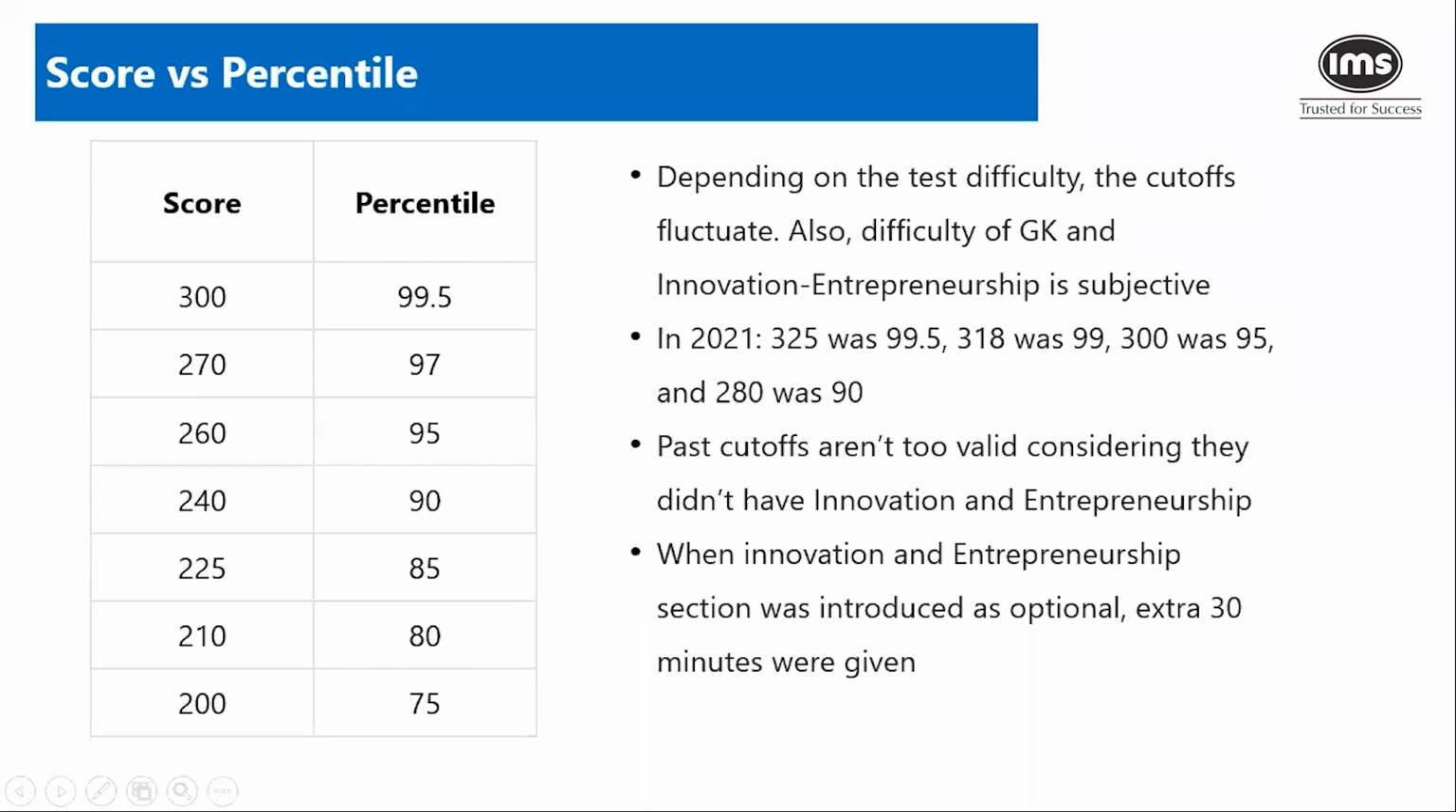So now when you look at last year data, the score of 300 translated to 99.5 percentile. And this is roughly a score of 300, don't take it to be exact 300. 270 roughly was 97. Okay. So score of 270 was 97 percentile. Score of 260 was 95. Score of 240 was 90, and so on. You can read it on screen right now.